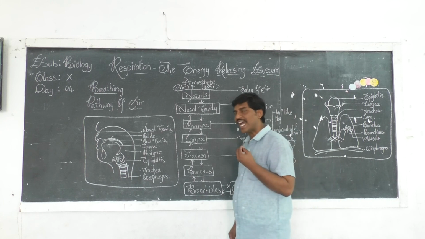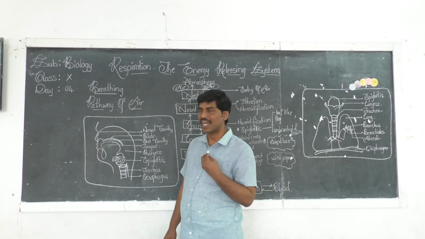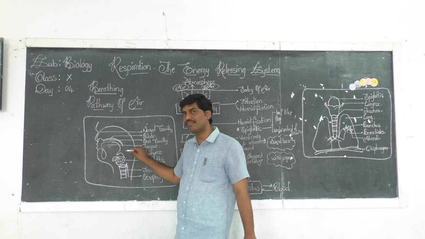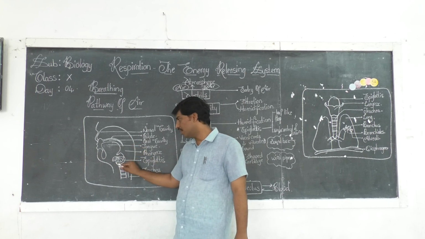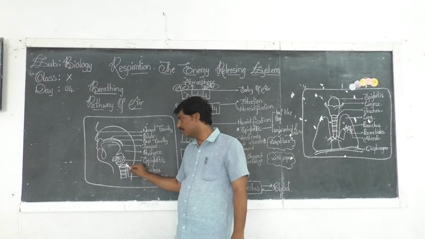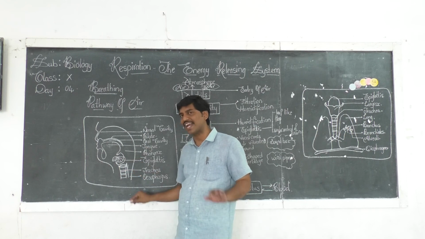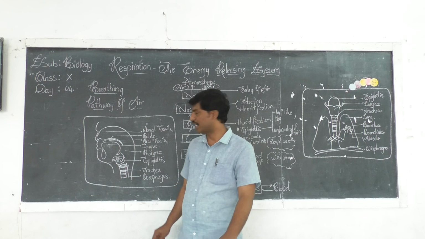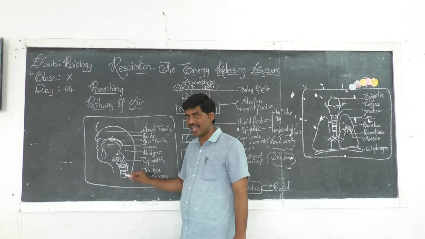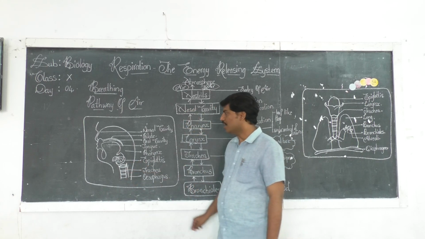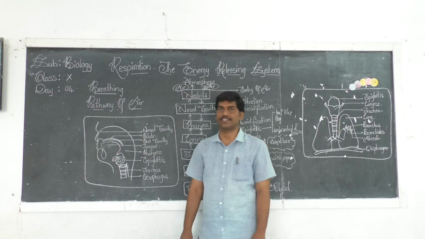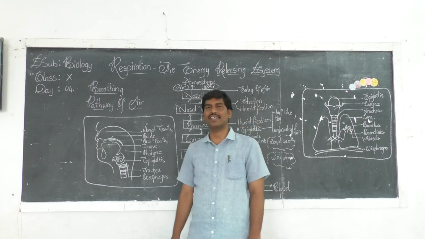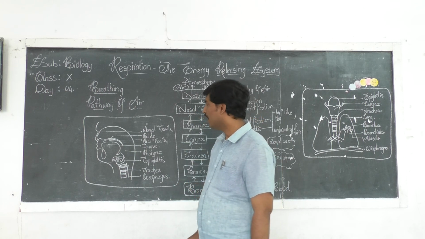When you start eating, when you start chewing, and during the process of swallowing, the epiglottis is partially closed. You can look here, this is the trachea, and the opening of the trachea is called the glottis.